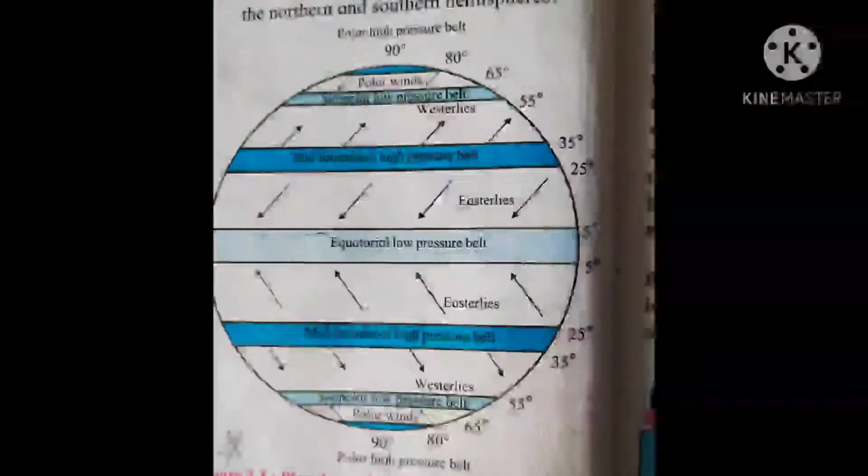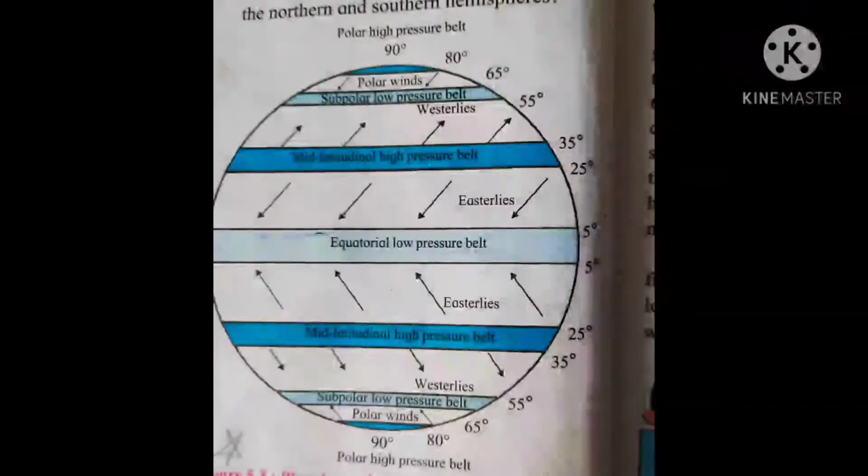Easterlies blow from the mid-latitudinal high pressure belt to the equatorial low pressure belt. Children, please note, in the northern hemisphere, they blow from the northeast to southwest, and in the southern hemisphere, they blow from southeast to northwest.